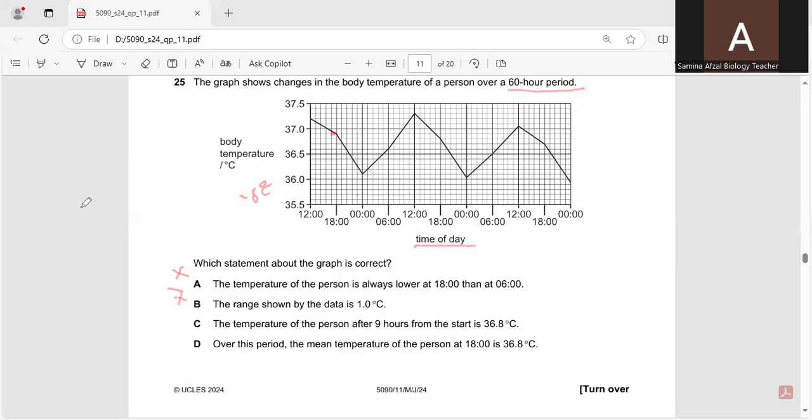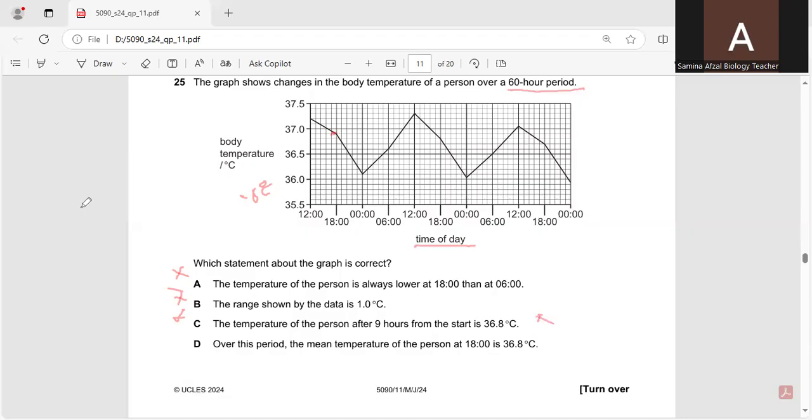The temperature of the person after 9 hours from the start is 36.8 degrees centigrade. No, this is again not a correct option. You can see this is not 36.8 degrees centigrade.